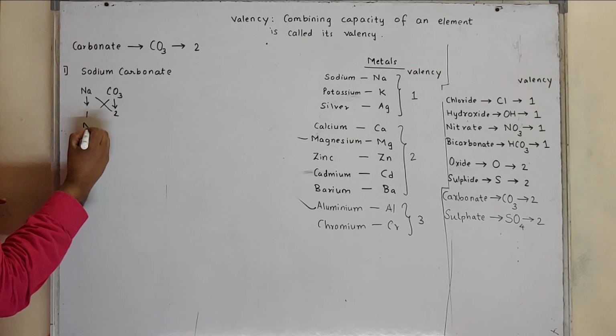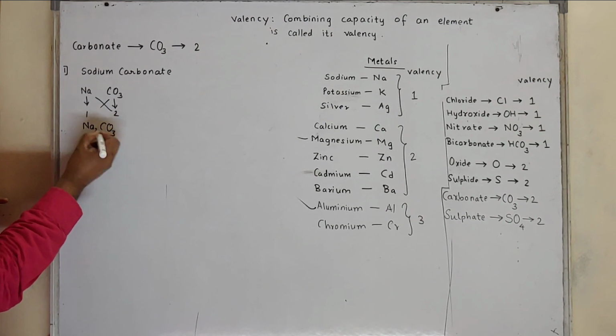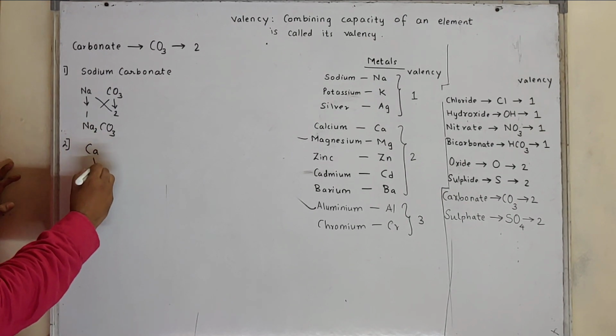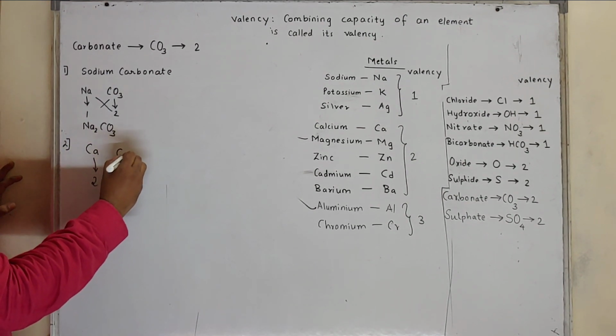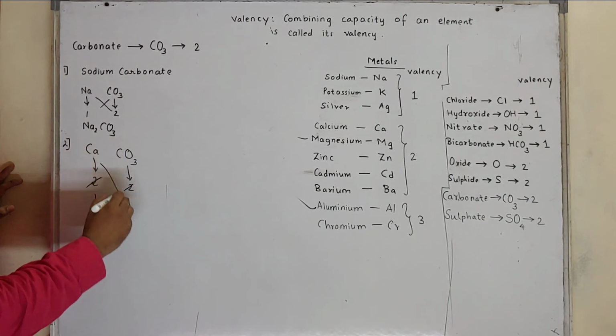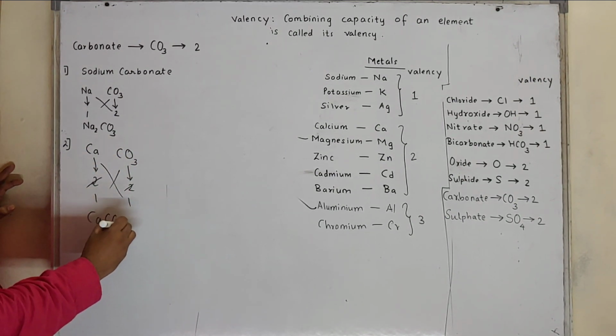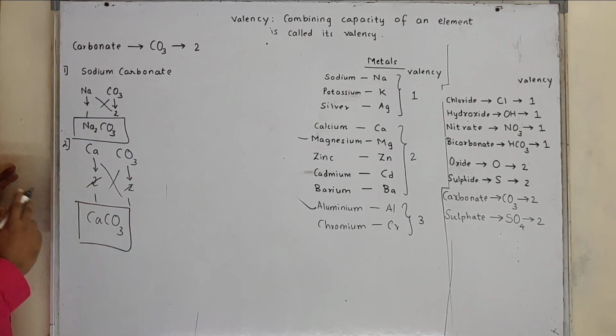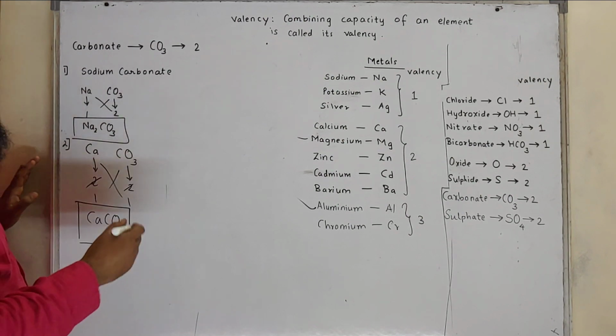Exchange the valency. Formula will be Na2CO3. Calcium carbonate. Calcium valency is 2. Carbonate is CO3, valency is 2, we can cancel definitely. It will be CaCO3. Got the difference? Sodium carbonate Na2CO3, calcium carbonate CaCO3.